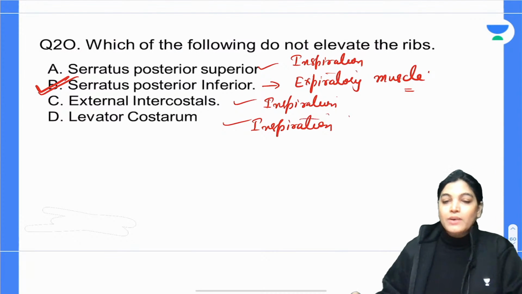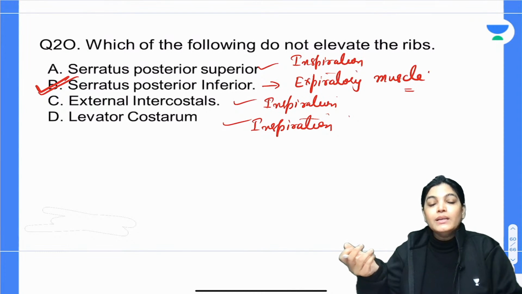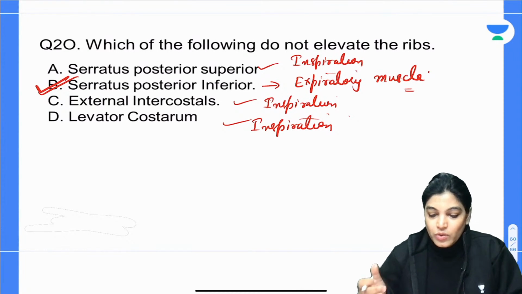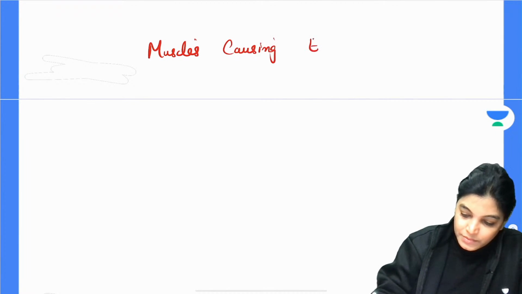My dear aspirants, I would just like to give you a mnemonic for how you are going to identify the muscles which are elevating. So you have to know the list of the muscles. Just memorize the muscles causing expiration.